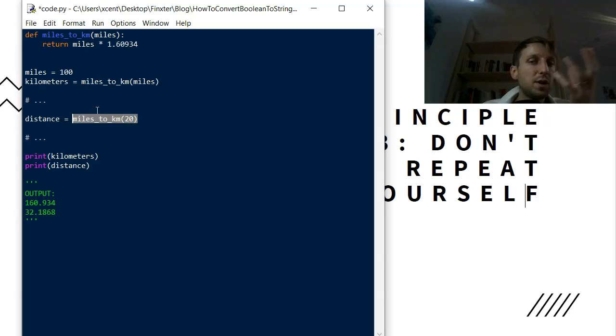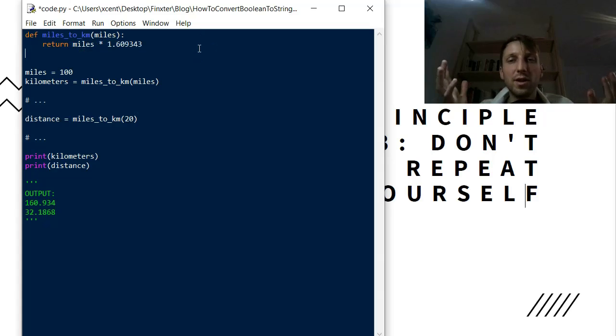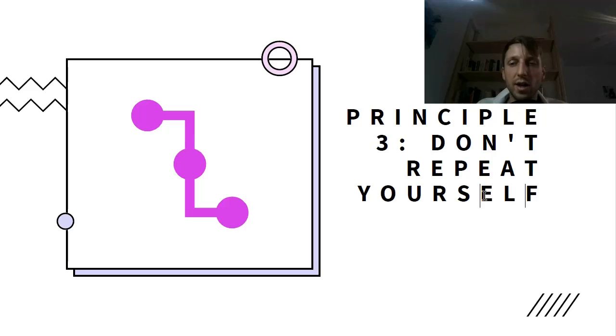Even if we need some more refined accuracy of our conversion, so say we would like to add another 3 to this to make it even more precise, then we can simply do it once in our function, and we don't have to update all occurrences of the same code. And this is the benefit of not repeating ourselves. So the principle is don't repeat yourself, and by avoiding the repetition, you write cleaner code automatically.